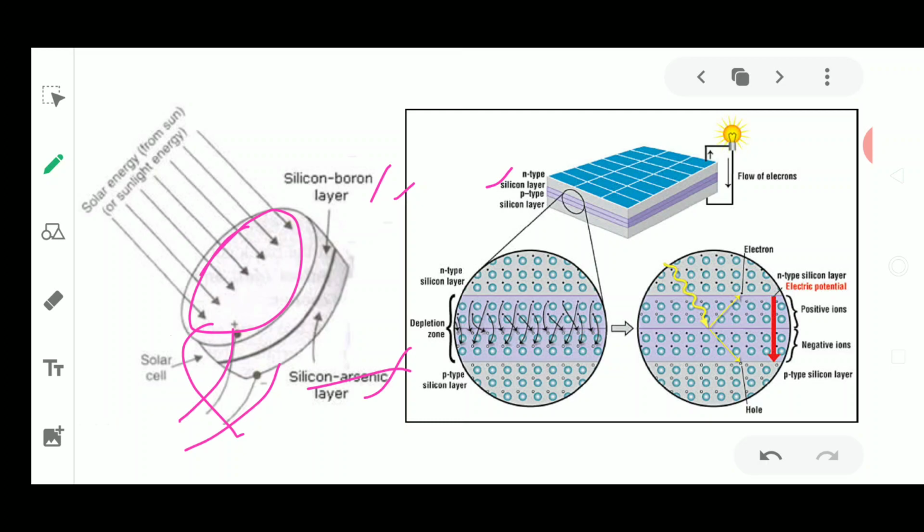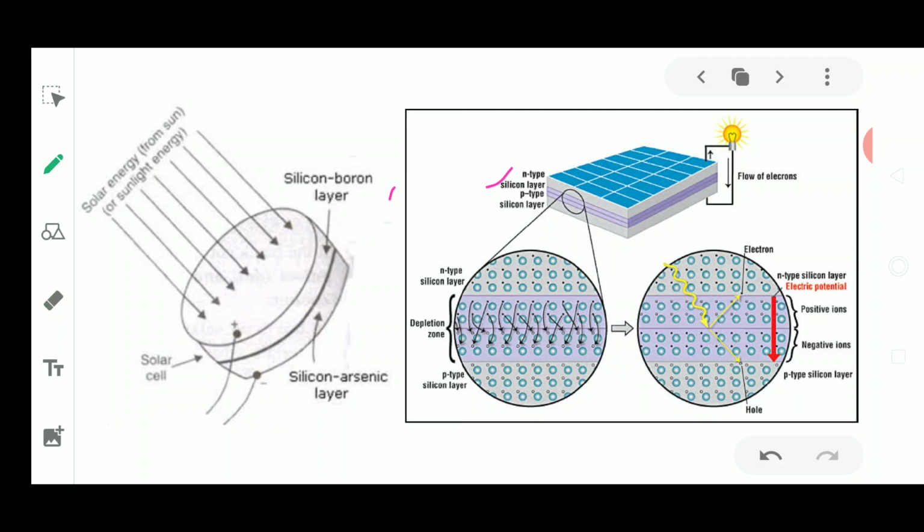So the silicon is imbued with the boron, and next silicon is imbued with the help of arsenic. So here arsenic and boron are utilized as impurities, and I told you that whenever semiconductors have these impurities, they utilize the flow of heat, and because of this heat, electrons are present in these layers because of the presence of these elements.